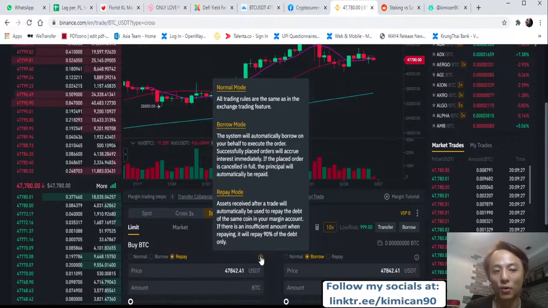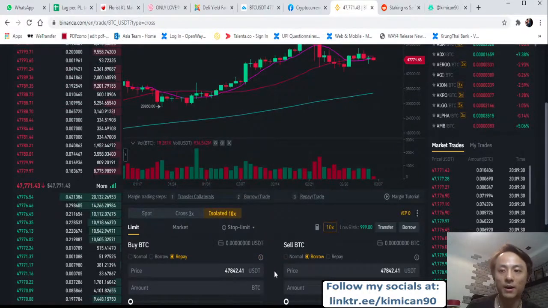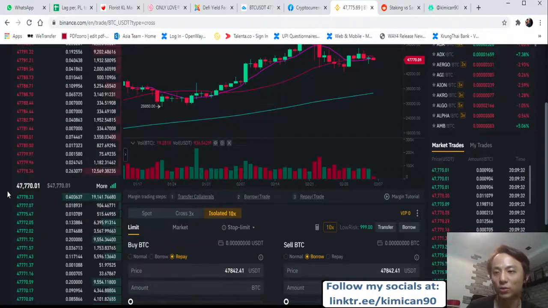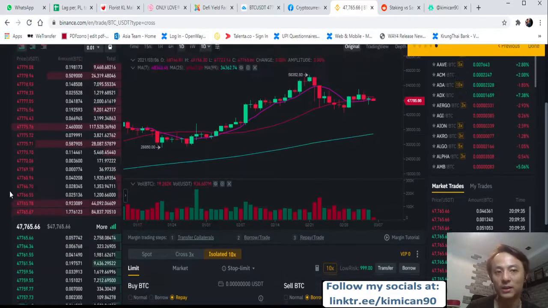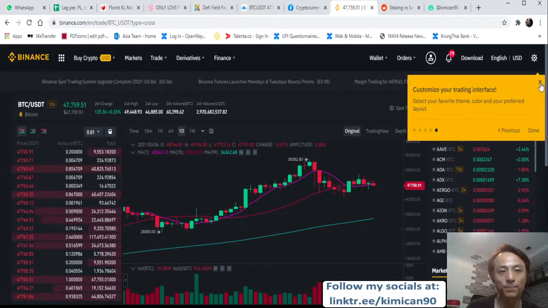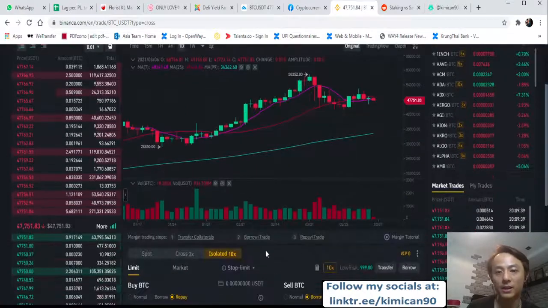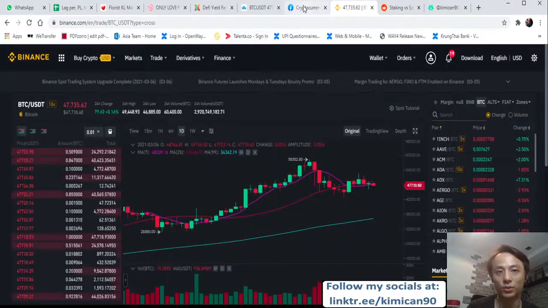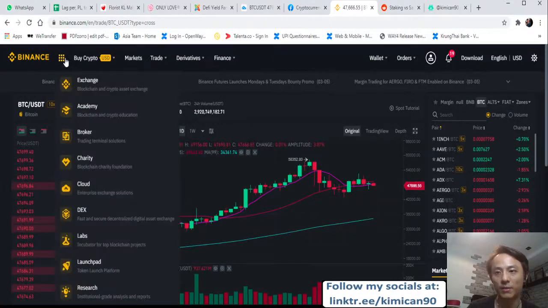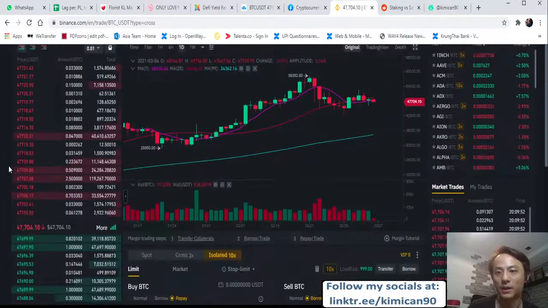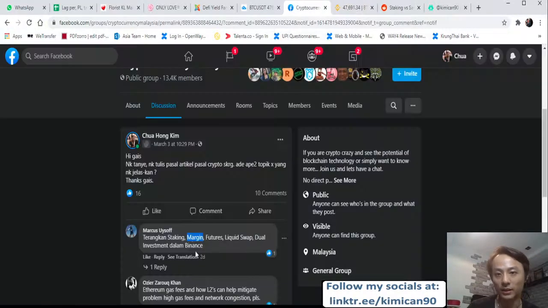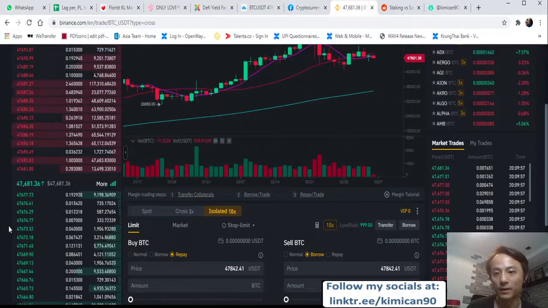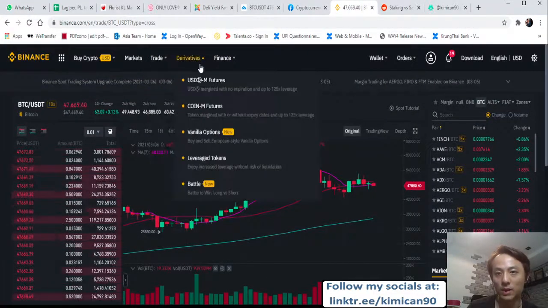So you can actually borrow money to do the trading as well. For this, I wouldn't go too into it, because there are some extra fees and it is also highly risky, I would say. So I wouldn't really recommend this unless you are very familiar with this platform. And as I mentioned, you can look through more from here, the academy, and look through the leverage trading, the margin trading. Okay, and futures is also something pretty similar here.